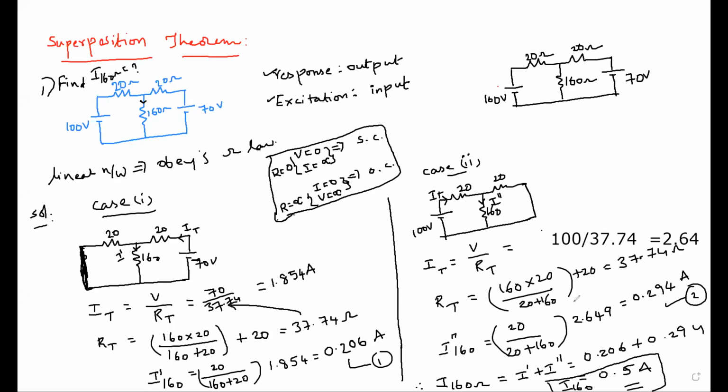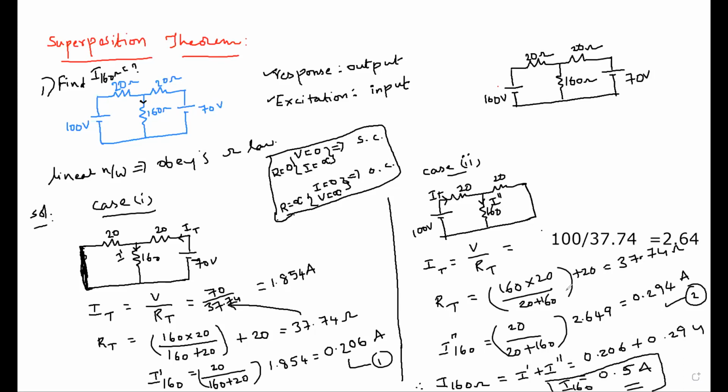Okay. What are the limitations? This theorem is applicable only for linear circuits. That means it is not applicable for diodes, transistors, or non-linear semiconductors. And also, there should be not less than two sources. If only a single source is present, it is not applicable. It is also not applicable for dependent sources, because it should be only independent sources. Okay, done. These are the limitations.